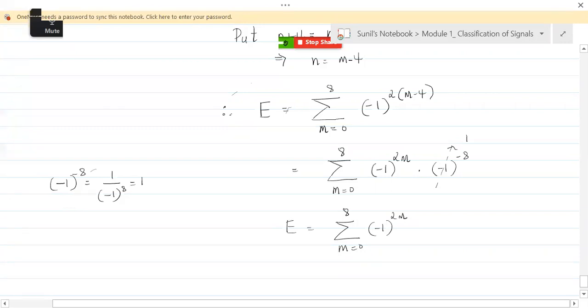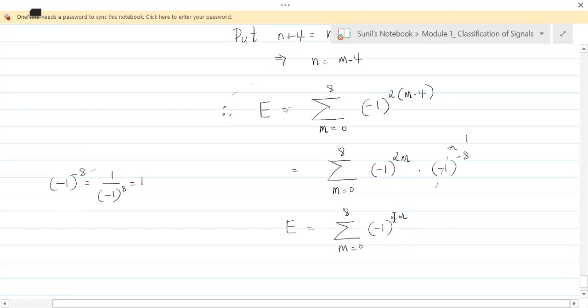Fine. And now, just look at this, whether it is even power or odd power. It is even power because the power is multiplied by 2, right? For all even powers, minus 1 would become plus 1.